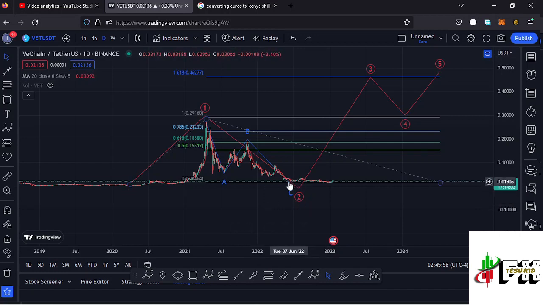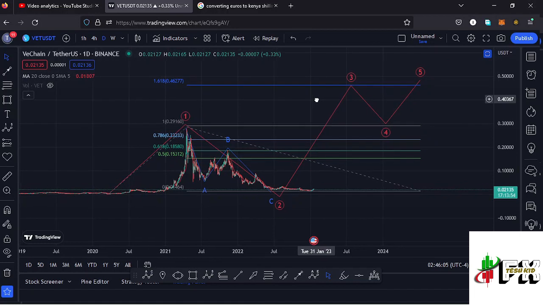And on the long-term scenarios, I'm expecting a bounce to the upside in the formation of this wave 3, which here on the daily chart I have sketched out a minimum target area to the upside at the Fib level 1.618, which perfectly lies at around the $0.46277 mark. And that is what I'm expecting to play out here on the Vechain chart on the short term and the long term scenarios. So let's be patient and see how that plays out, and I'll keep you updated.